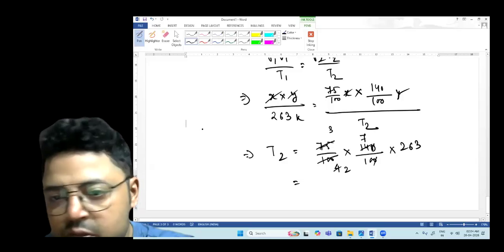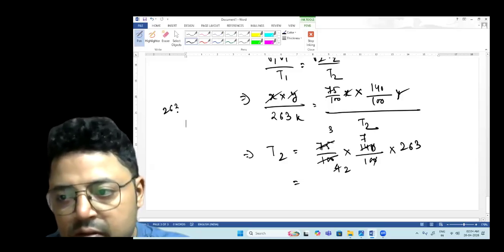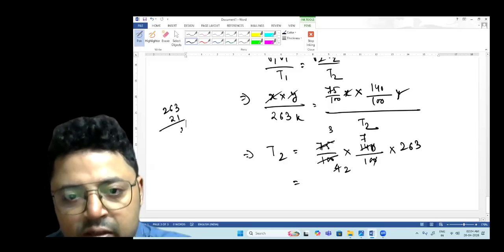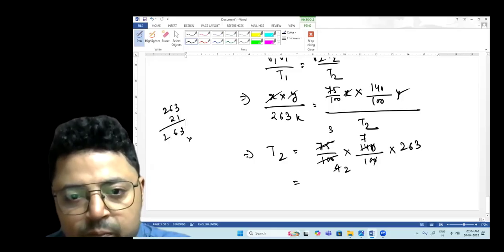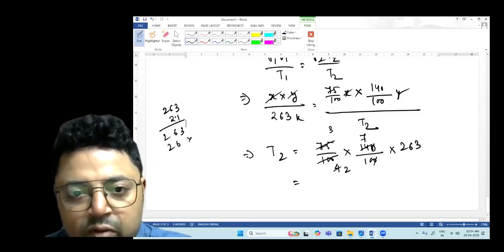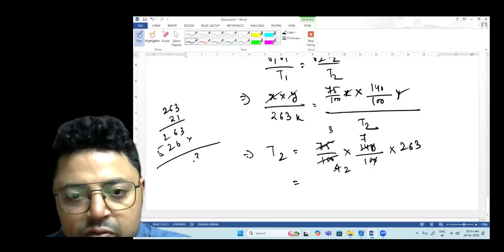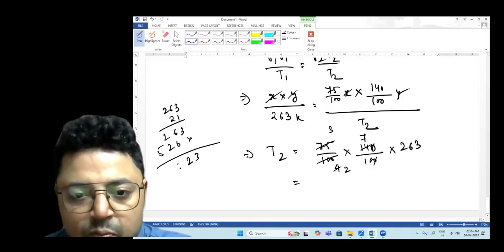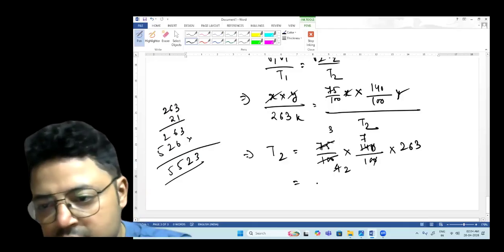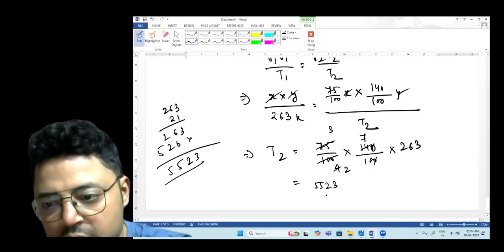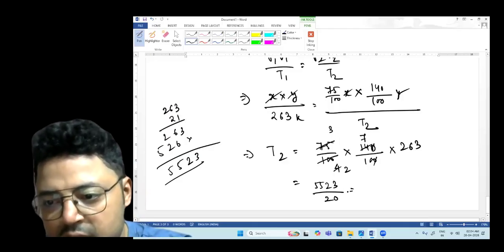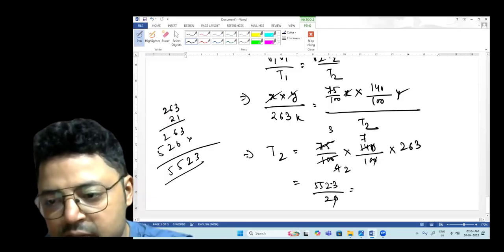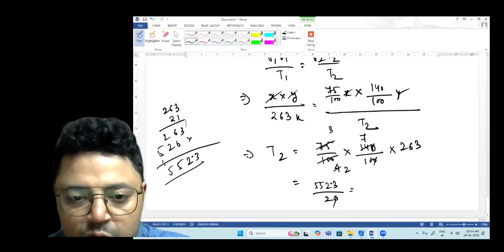Multiplying 263 times 21 gives 5523 over 20. So you can write 552.3 over 2.